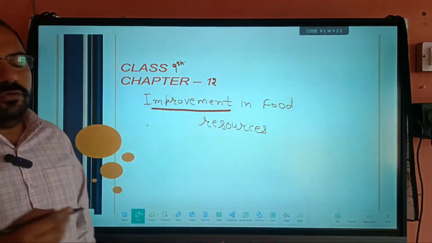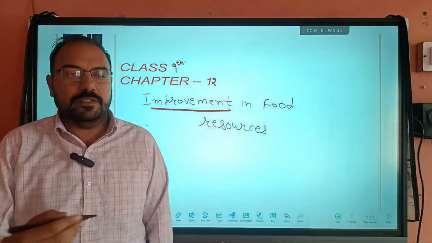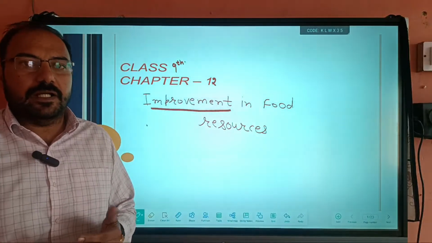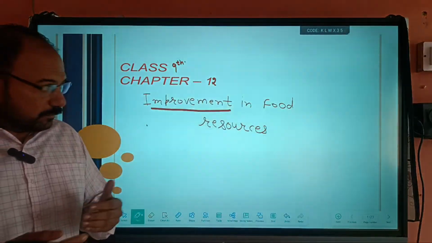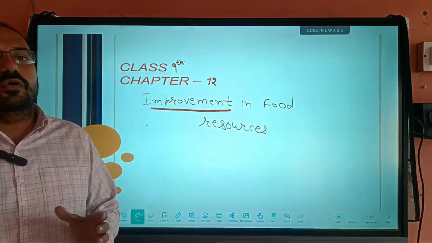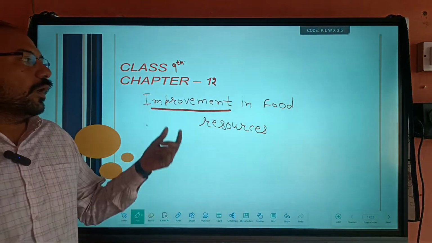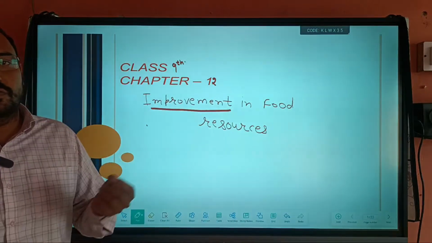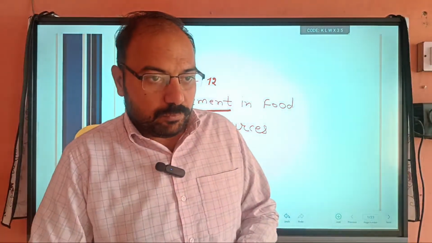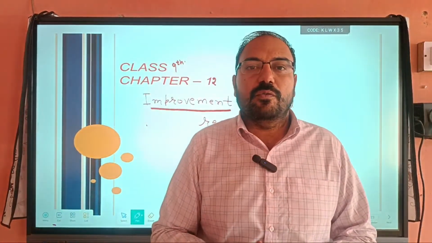Improvement in food resources means, for example, we grow many types of food, vegetables and fruits, because of overpopulation. The population continuously increases, so the requirement of food also increases. So when we increase the production of a crop, what happens?